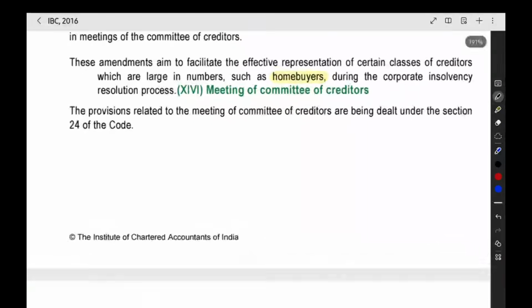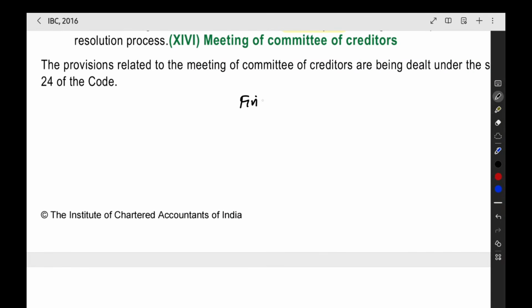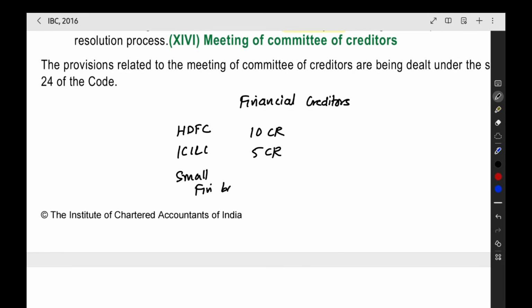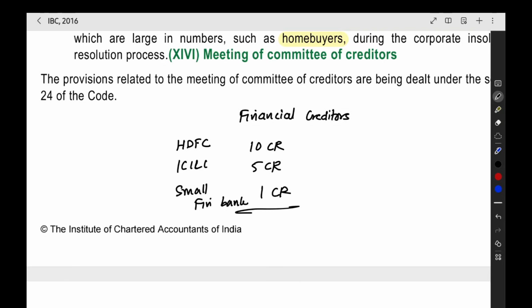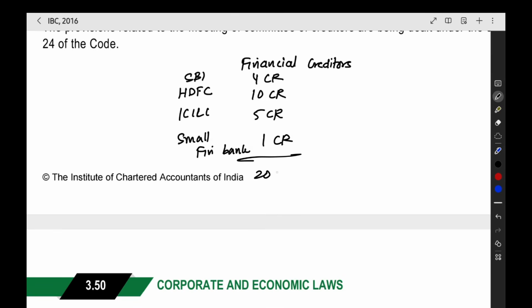So here when you are having financial creditors, like we can take an example, like from HDFC Bank, you have taken a 10 crore loan. From ICAI Bank, you have taken a loan of 5 crore. From a small finance bank, you have taken a loan of 1 crore. Now the total debt when you see, 16 it is coming, you can take another 4. Like from another bank, State Bank of India, you have taken a 4 crore loan. Now the total comes to 20 crore.